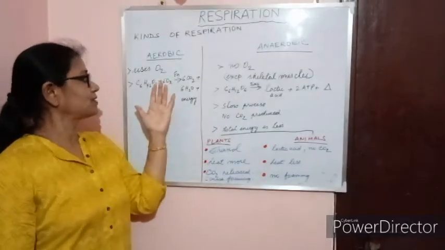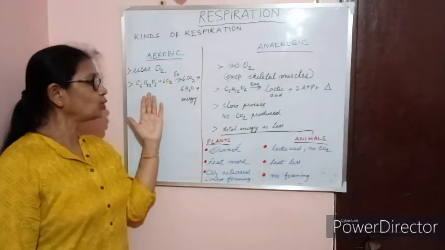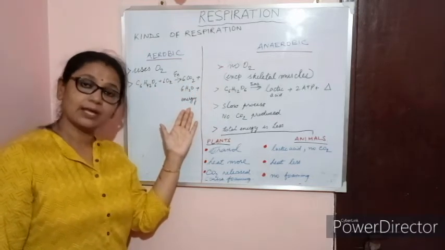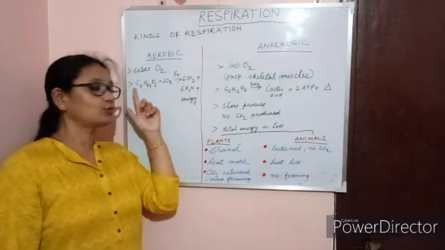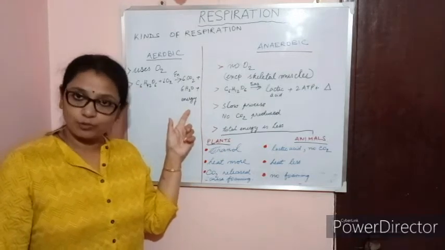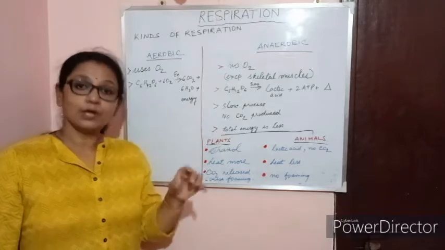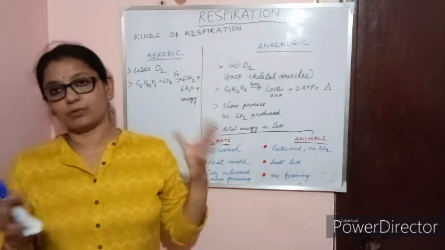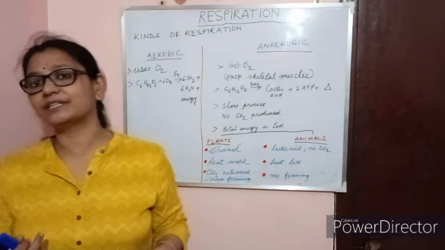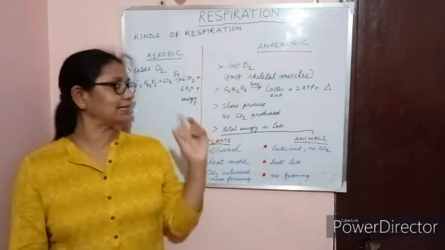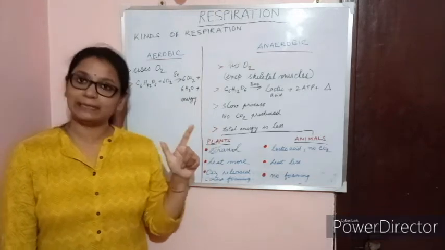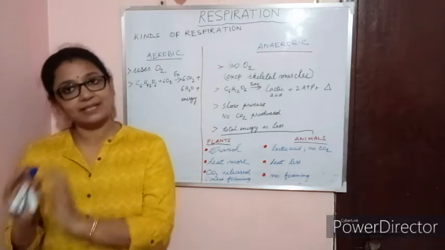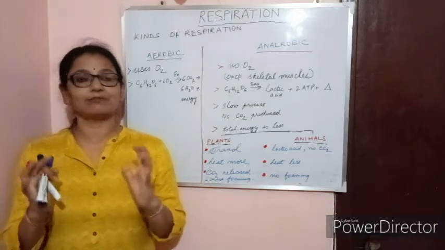Now in aerobic respiration, the glucose on oxidation will give you carbon dioxide, water and energy. Remember what I said, 1 molecule of glucose will give 38 moles of ATP. Remember? So not all the energy that is got is converted into heat energy. Some of it is chemical energy which is converted in the form of ATP. So the energy is the heat plus the chemical energy. Both we are getting in the form of energy.